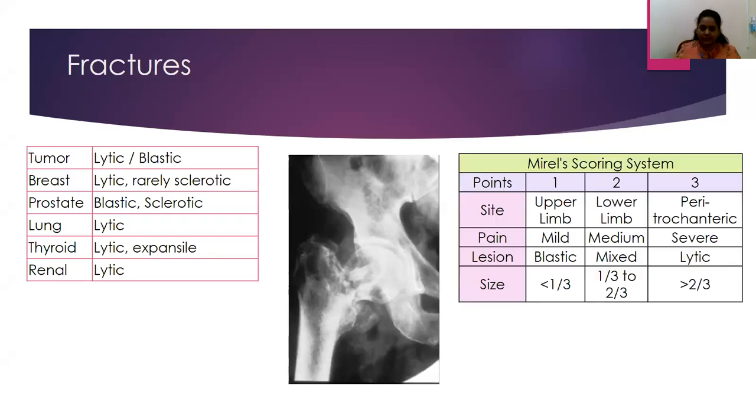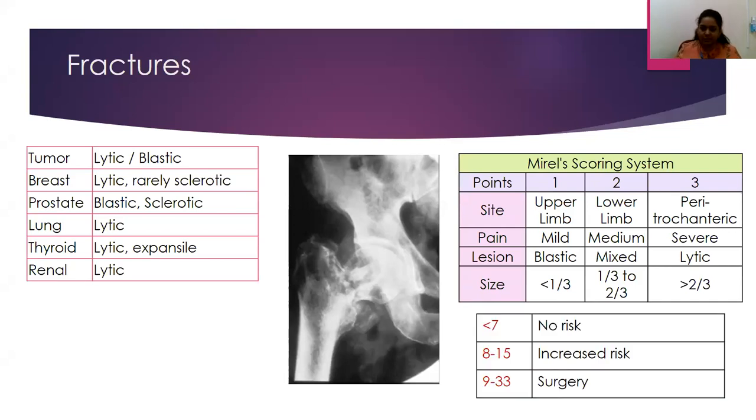There is a scoring that we use, the Mirels scoring, which can help us identify the kind of management the patient should undergo. The points are based on the site, pain, lesion, and the size of the tumor involvement. Based on that, if the score is less than 7, there is no risk to go for any further surgery. 8 has increased risk, and 9 to 33 indicates a definitive need for this patient to undergo surgery.